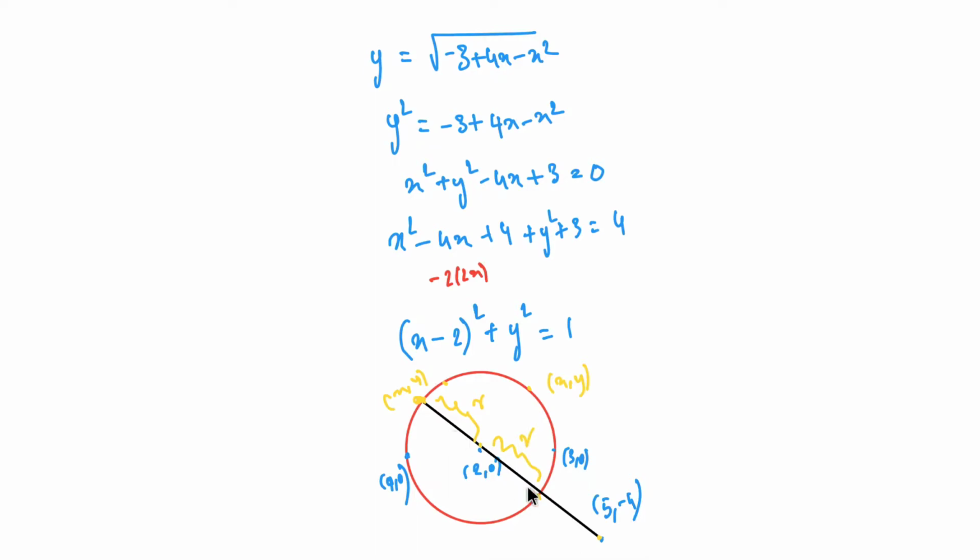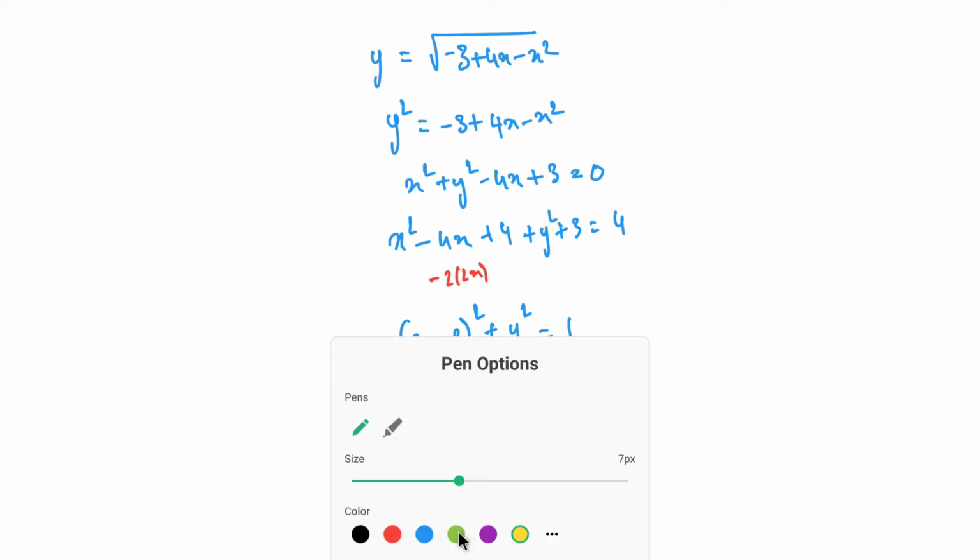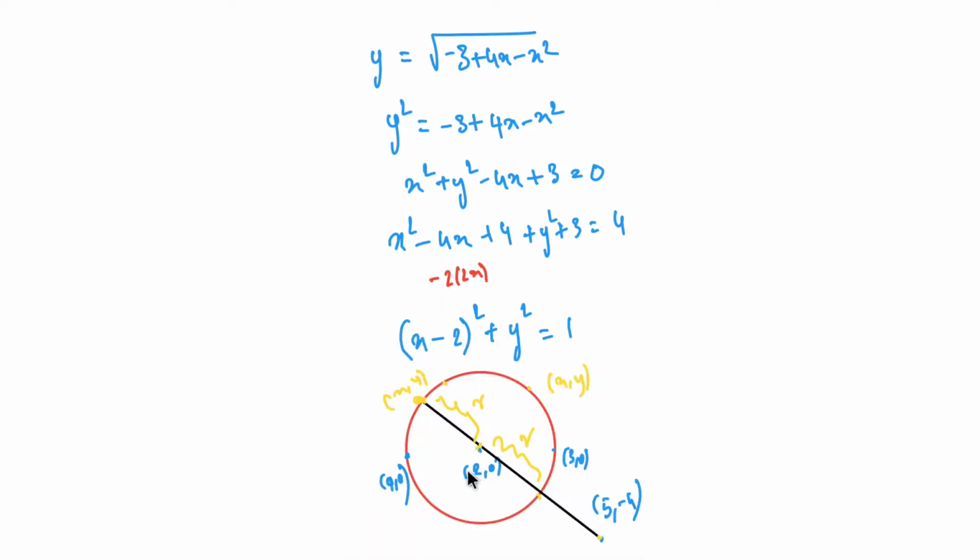So I just need to add, or even I can do this from just here. Okay, from here let me use a different thing. So from here, 2 comma 0 to 5 comma minus 4, I'll find the distance and I'll just add the radius, which is equal to 1. So that's the maximum distance that this point and that point x comma y, a variable, can take.